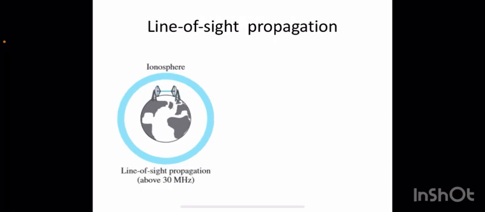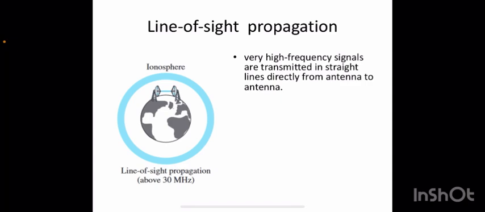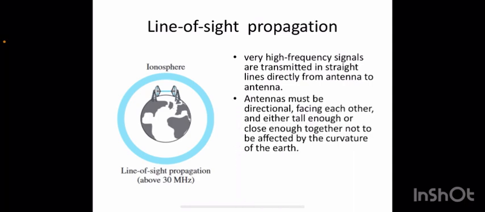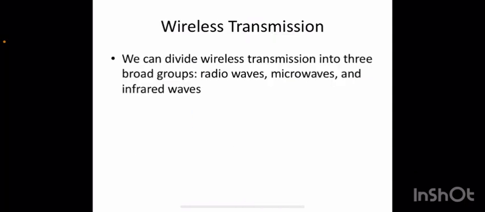And the third one is line of sight propagation. So very high frequency signals, those are signals above 30 megahertz, are used for this line of sight propagation. Antennas must be directional. In this case, you can see two different antennas facing each other, and either tall enough or close enough together not to be affected by the curvature of the Earth. And line of sight propagation is very tricky because radio transmission cannot be completely focused. That is the thing here. And these are the three different propagations for wireless transmission.